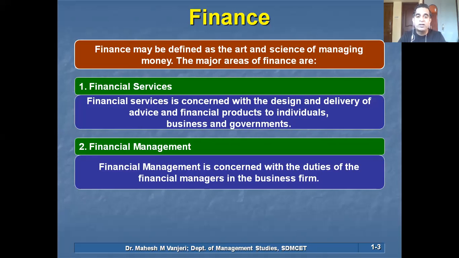So how do we define finance? Finance may be defined as the art and science of managing money. And what is financial management? Financial management is concerned with the duties of the financial managers in the business firm. What is the job title for the finance manager of a company? Can anybody answer? CFO. What is the full form of CFO? Chief Financial Officer. So financial management is concerned with the duties of the Chief Financial Officer in the business firm.